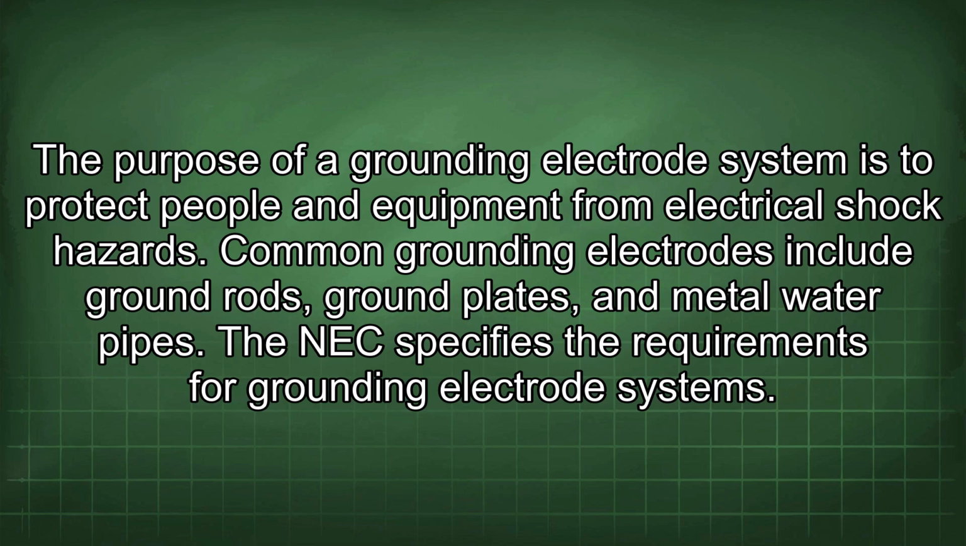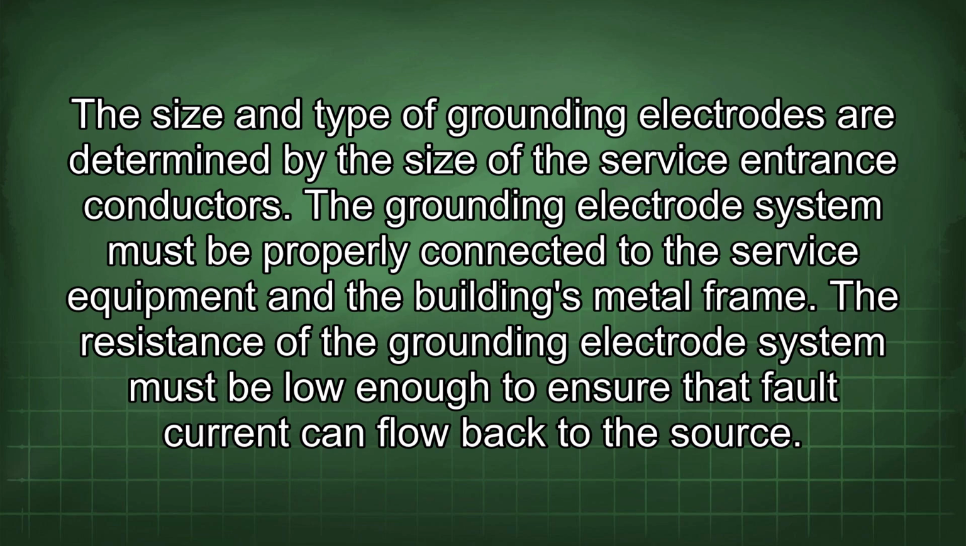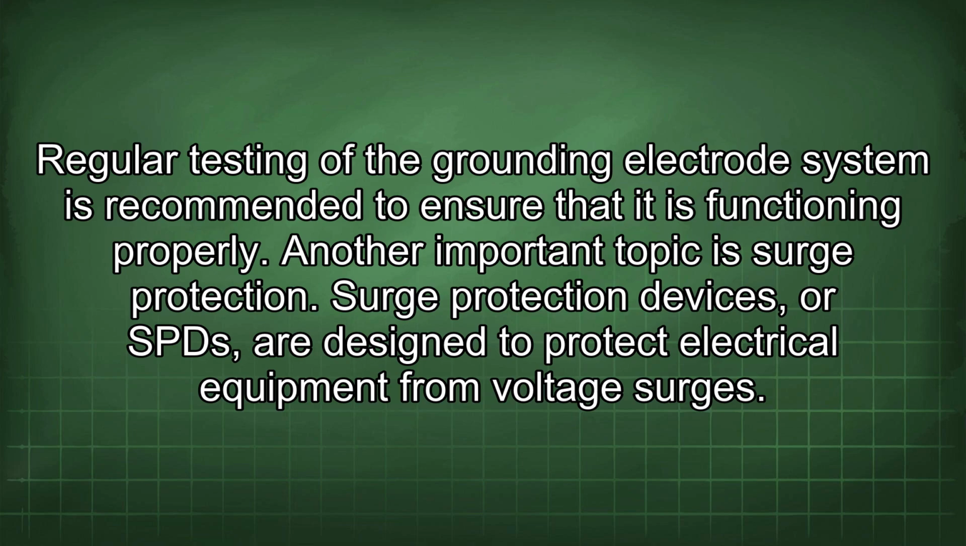The NEC specifies the requirements for grounding electrode systems. The size and type of grounding electrodes are determined by the size of the service entrance conductors. The grounding electrode system must be properly connected to the service equipment and the building's metal frame. The resistance of the grounding electrode system must be low enough to ensure that fault current can flow back to the source. Regular testing of the grounding electrode system is recommended to ensure that it is functioning properly.